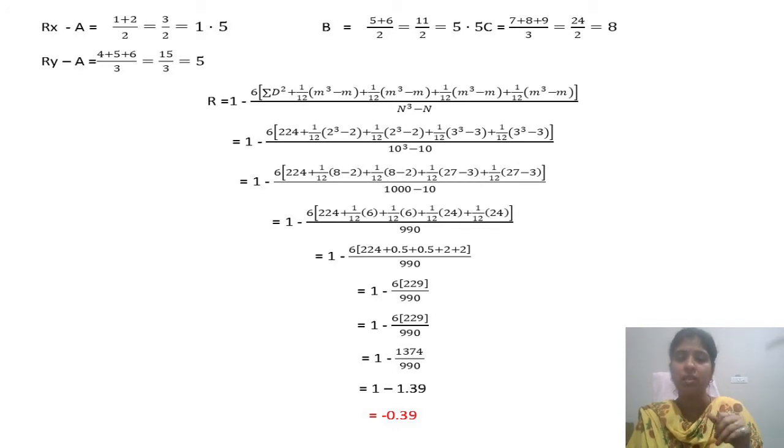C is the third case. The 7th, 8th, and 9th ranks are repeated 3 times, so we divide by 3. 24 divided by 3 is 8. In the same way for the Y column, there is a repetition in the 4th, 5th, and 6th ranks. The same number is repeated 3 times, so divided by 3, 15 divided by 3 gives 5.